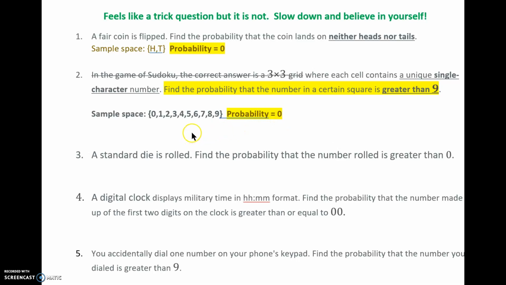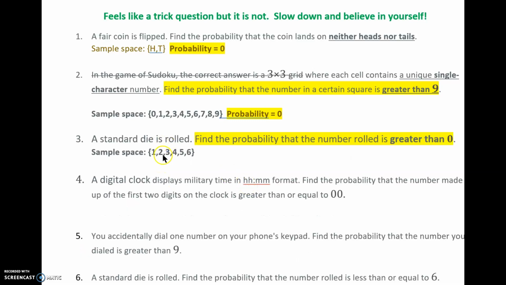We're going to go on to rolling dice now. And as soon as you read this, I'm hoping you're thinking what you need to know about this. We're rolling a die. So hopefully already you're thinking, oh, I know the sample space for that, and you're going to write it down. All right, so here you've written down the sample space. When you roll a die, you either think this, or you might even have in your head the picture of 1 dot, 2 dots, 3 dots, 4 dots, 5 dots, 6 dots. That's what can happen on a standard die.